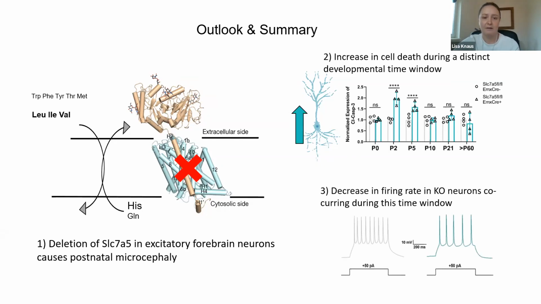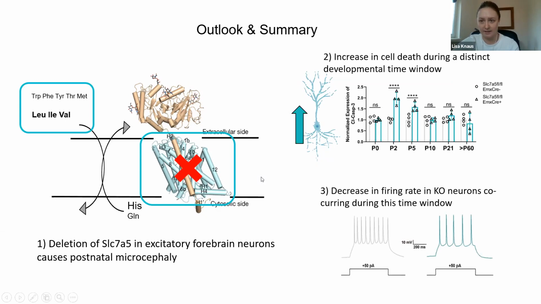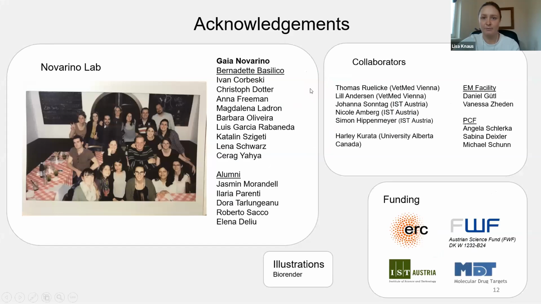What remains now for me, the most crucial question I have to answer, is why do we see this reduction in firing rate? So what we're checking now is whether it is due to the loss of the transporter itself, which might be modulating, for example, voltage-gated ion channels, or whether it is due to the loss of the substrates that the transporter is transporting? So yeah, with this, I would like to thank everyone that is involved in this project, and